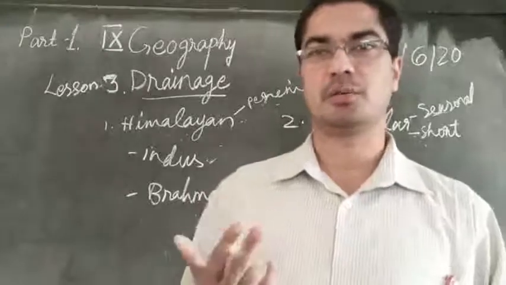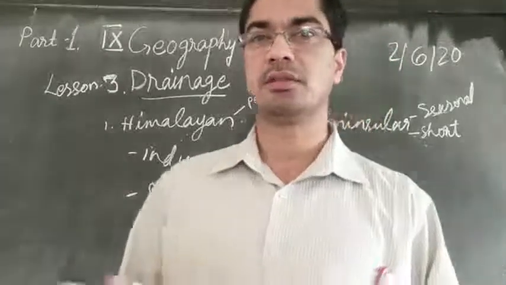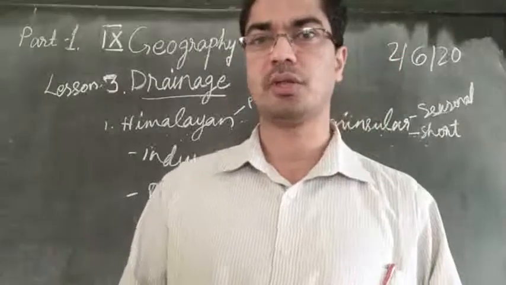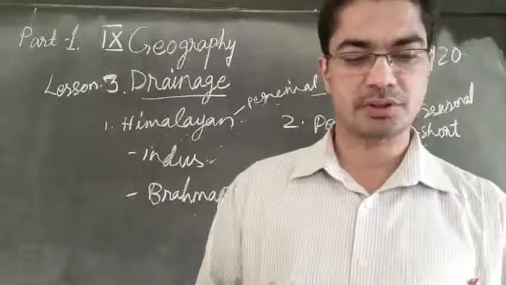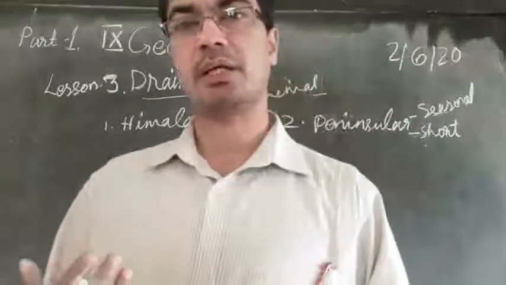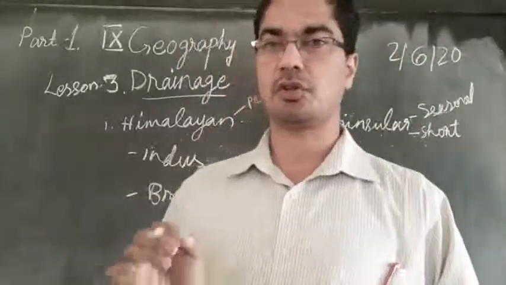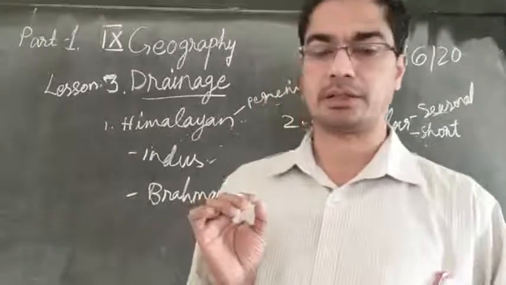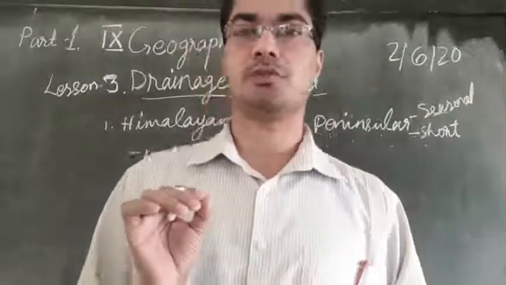And second one is the underlying structure, whether it is rock or soil and so on. Then what is the third one? The climatic conditions of the area. So depending on these three, different types of patterns are formed.